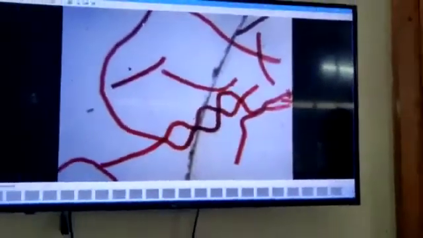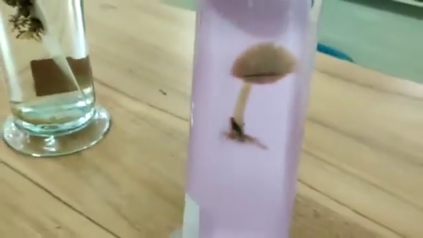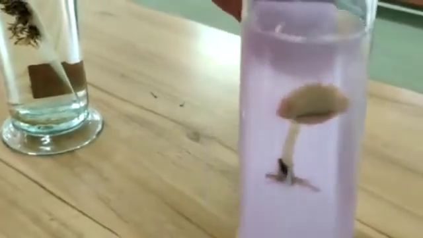Now I am showing you some other specimens. See, I am showing you a fungus, and this fungus is Agaricus. This Agaricus belongs to Basidiomycetes.